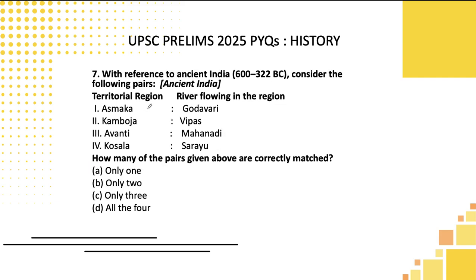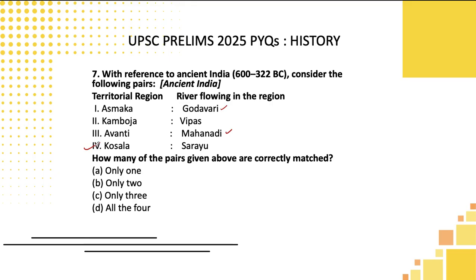With reference to ancient India, consider the following pairs. Basically they have given four regions, students, and they are asking whether the rivers match with them or not. They have listed Godavari, I have heard about it, and Mahanadi, these are famous rivers. Sarayu is a North Indian river, and Kosala is a North Indian dynasty. It comes somewhere near Bihar, and Sarayu is also a river flowing near that region. So by using my common sense and knowledge, I can only pick the fourth statement.